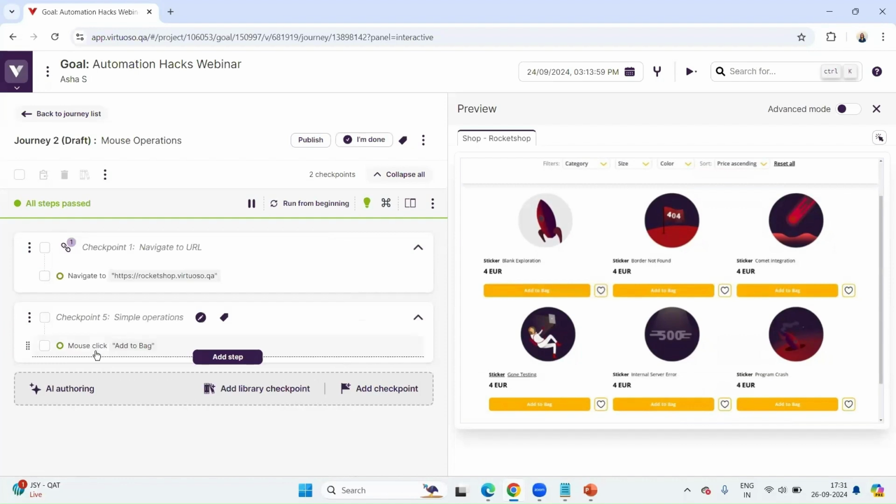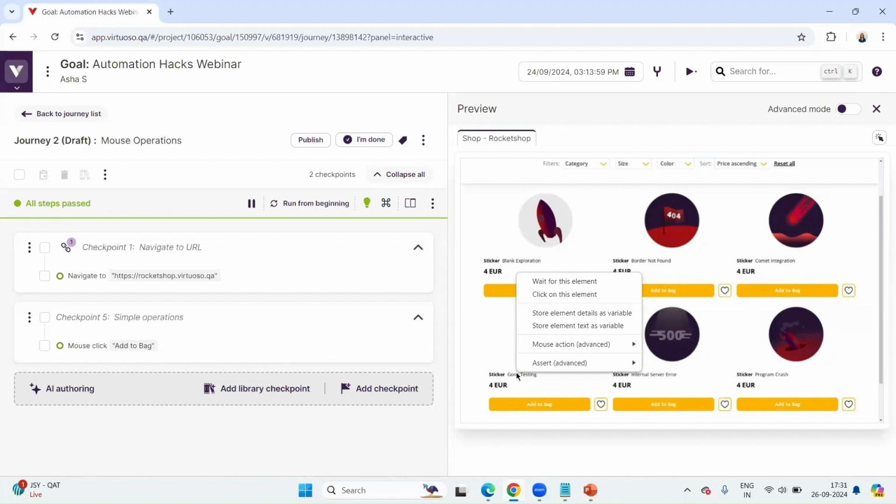That's mouse click. Now let's suppose I would want to hover onto it, or I just want to change it, right? Or I would want to double click on a certain operation. So I can easily go here and see. If you look here, there is click, there is wait, and there is click.